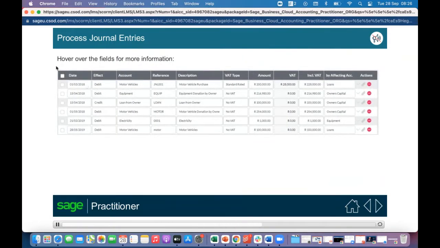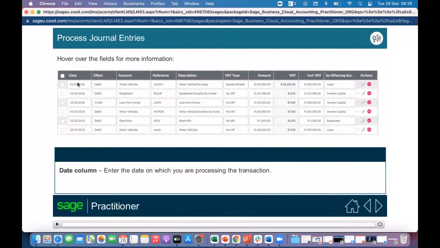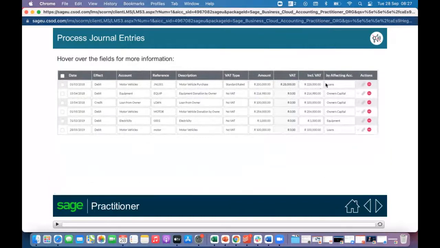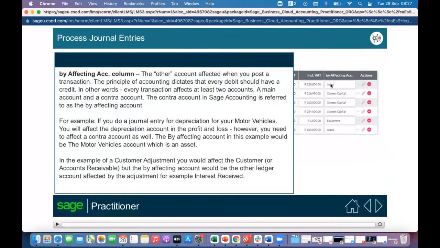Okay, right. Then here we're just hovering under the different sections. Date is obviously the date. Do we want to debit or credit? How are we affecting this account in the next column? Do you want to debit it or credit it? Then here, reference. You can see the different ways that they've referenced here. They said loan. Here they put some letters and numbers. Description. Type. If VAT is not applicable, then obviously you just say no VAT. The amount. And then as we saw, these next two columns are already filled in. And then here you're just putting the account that's affected.